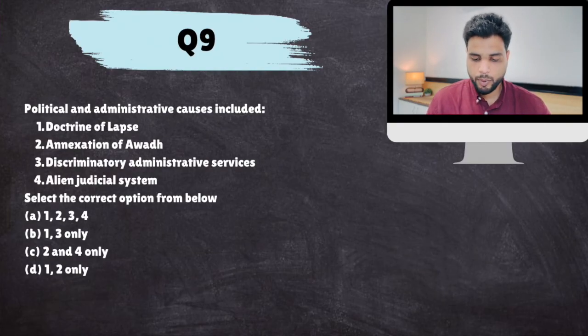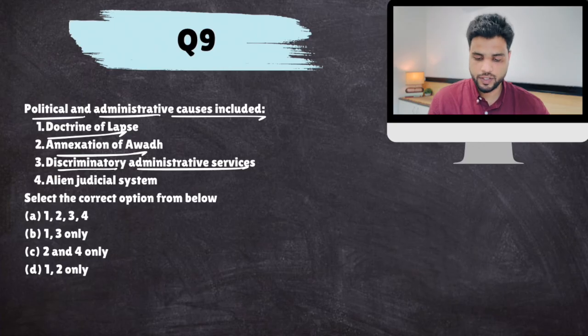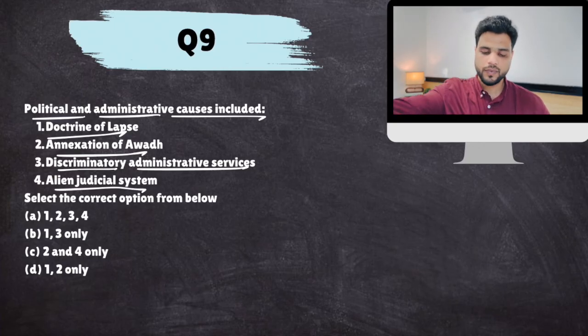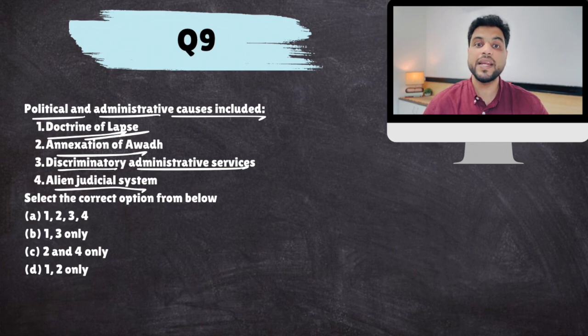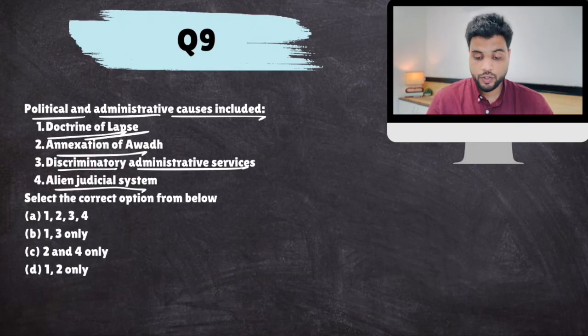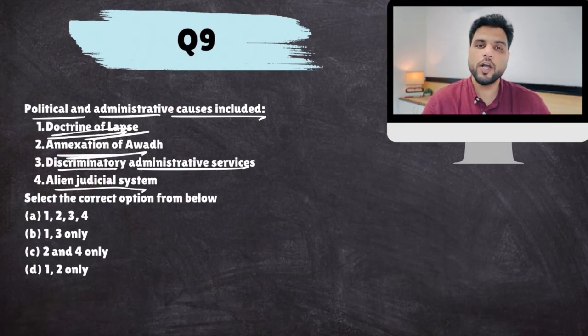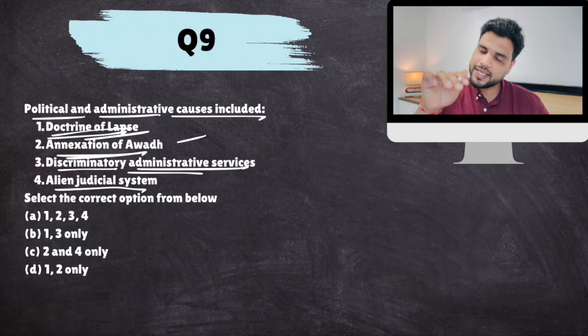Next. Political and administrative causes included doctrine of lapse, annexation of Awadh, discriminatory administrative services, alien judicial system. Now, the doctrine of lapse was the reason why many princely states like Jhansi, the Peshwa, and Begum Hazrat Mahal of the Awadh kingdom all supported this revolt. Okay, so yes. Annexation of Awadh, most of the Bengal army came from Awadh, yes. Discriminatory administrative services. In the army and in the administration, Indians were not given higher posts or higher pay. Very low level jobs were reserved for them. So they felt discriminated against in the army itself.